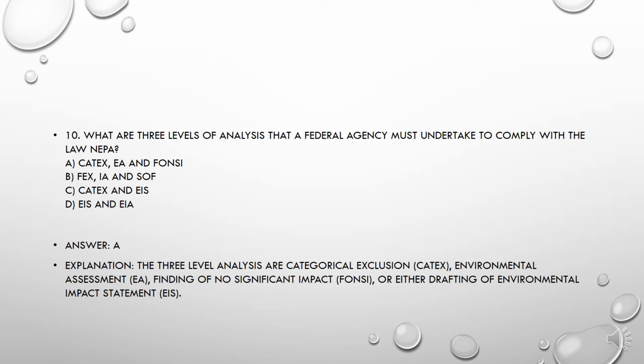The correct answer to this question is option A, that is CATEX, EA, and FONSI. The three levels of analysis are, first, categorical exclusion, that is CATEX; environmental assessment, that is EA; and finding of no significant impact, that is FONSI, or either drafting an environmental impact statement, that is EIS.